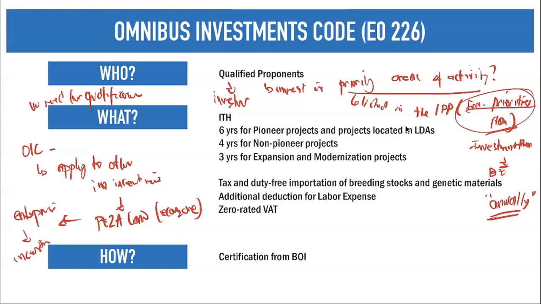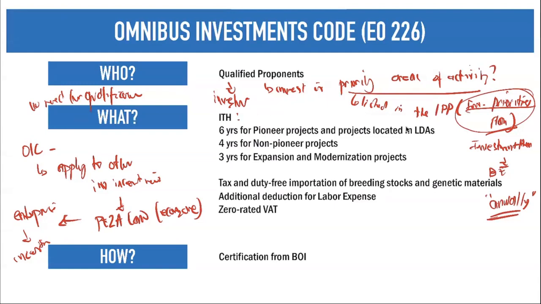Omnibus Investment Code. Now, as I told you, your Omnibus Investment Code, being the very first law for your investments, has the same incentives as your other investment incentives. A while back in PEZA law, we talked about your 3, 4, 6 income tax holiday. That still applies here. So in your investment code, so long as you have a qualified proponent or qualified investment under a priority area, you can claim for ITH. So 6 years for pioneer projects, 4 years for non-pioneer projects, and 4 years for expansion projects.